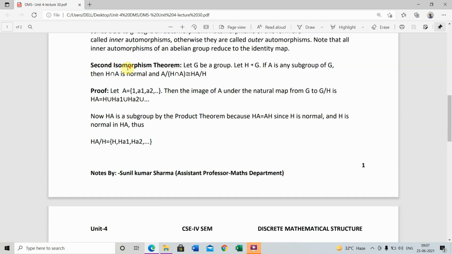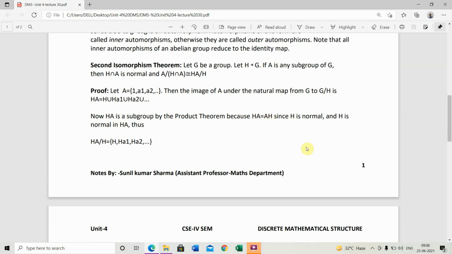let A equals a1, a2 up to so on. Then the image of A under the natural map from G to G upon H is HA equals H union Ha1 union Ha2 union up to so on. Now HA is a subgroup by the product theorem because HA equals AH.